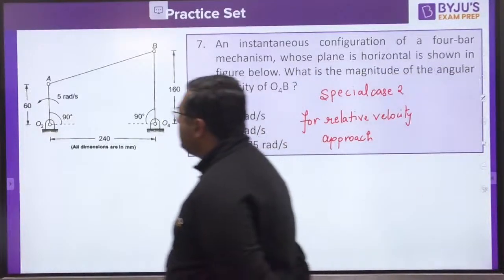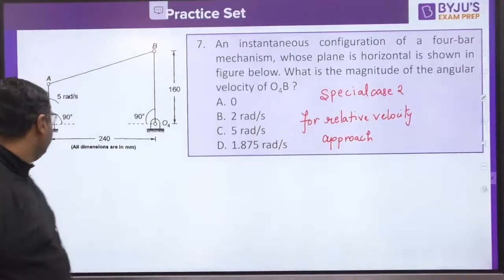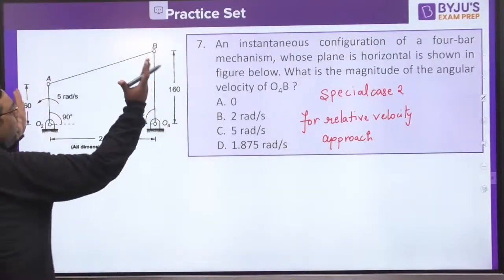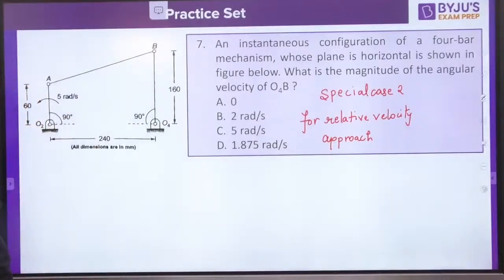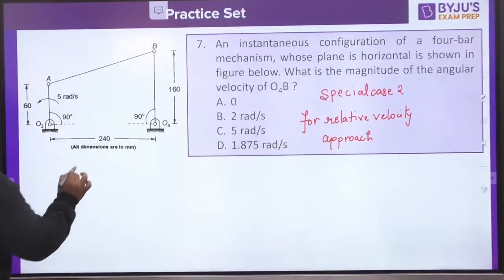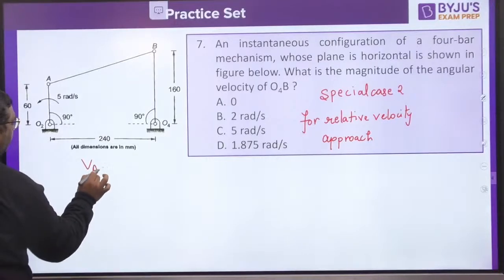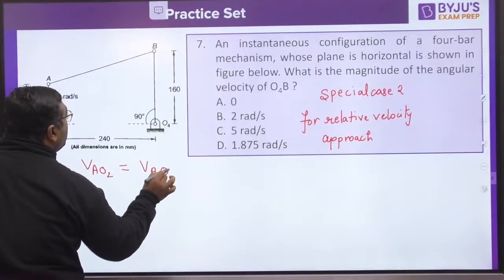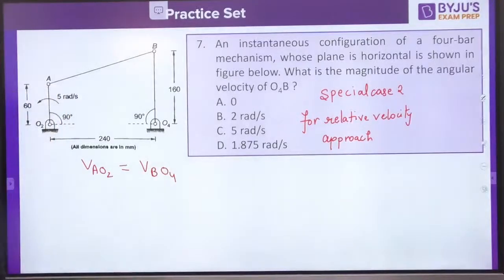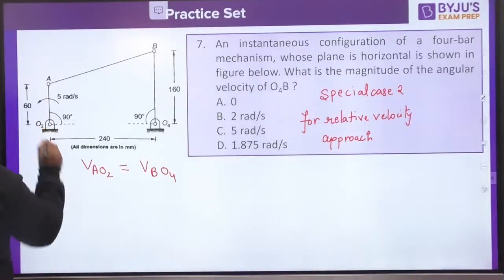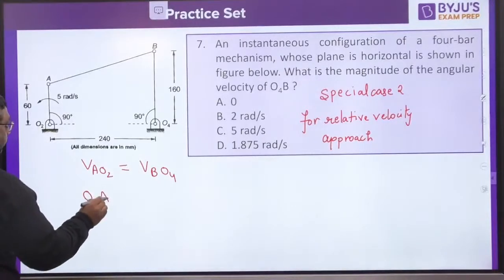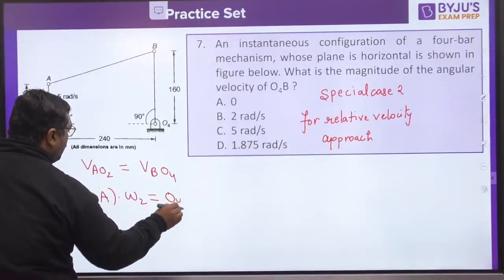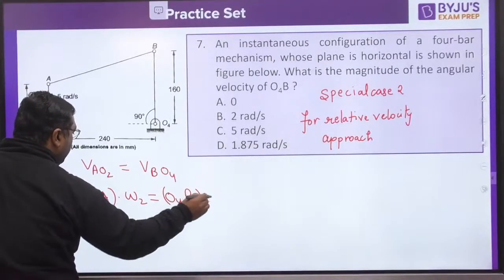So dear, for this case, this is O2A, O4B. You can see input and output link are parallel. When input and output link are parallel, we know that velocity of A with respect to O2 is equal to velocity of B with respect to O4. So you know velocity of A can be written as O2A into omega 2, and it can be written as O4B into omega 4.